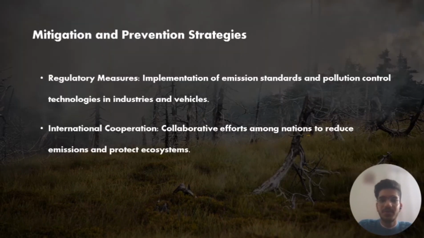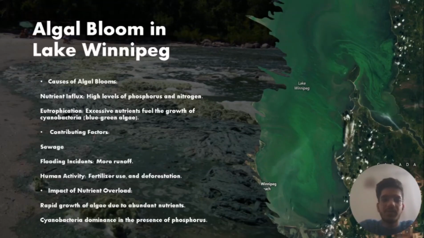How can we prevent it? We can set some standard emission rules, set some rules to prevent lots of cars and vehicles on the roads, and we can spread awareness among people about the harmful effects of acid rain and how we can control it. Second topic is algal bloom in Lake Winnipeg.